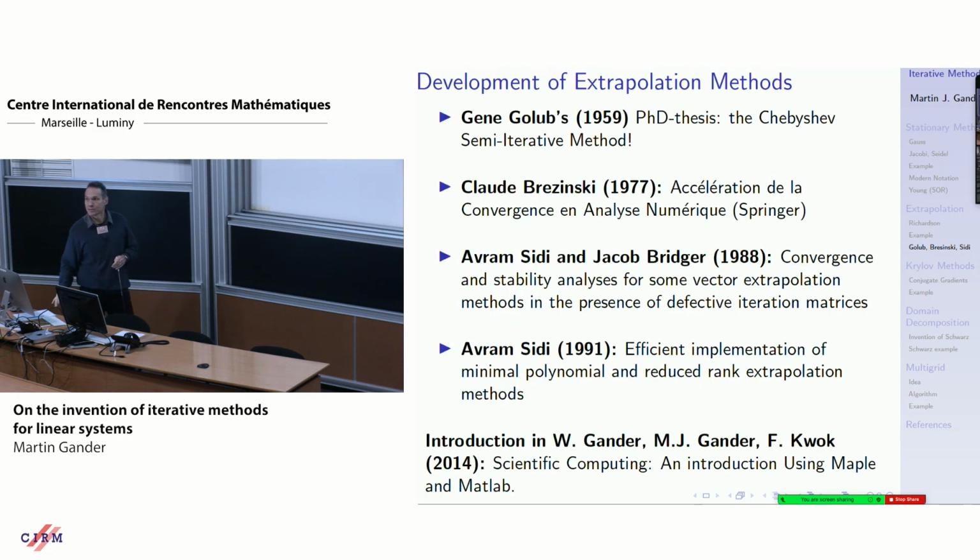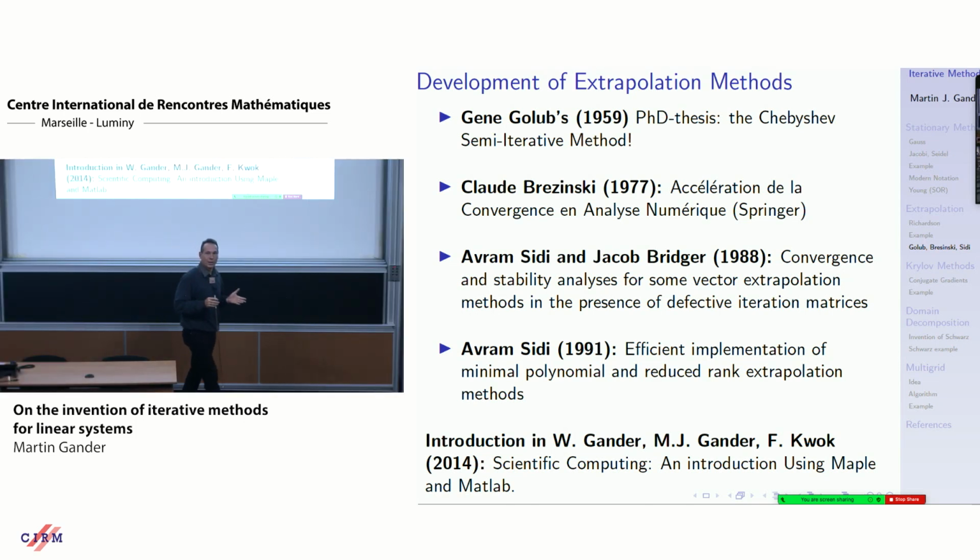It's going a bit too fast. So the disadvantage of this is you need to know the spectrum of the matrix. Otherwise, you cannot generate the Chebyshev polynomial that goes with the spectrum.